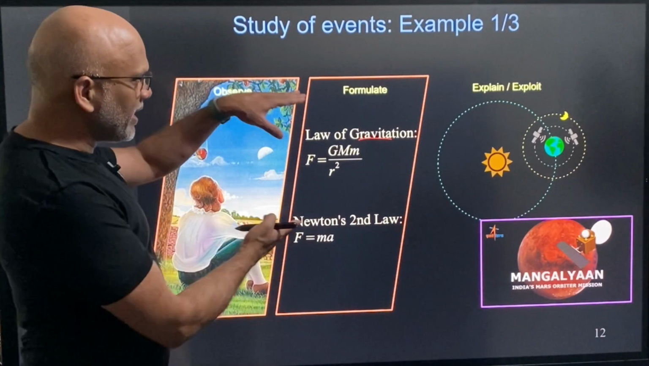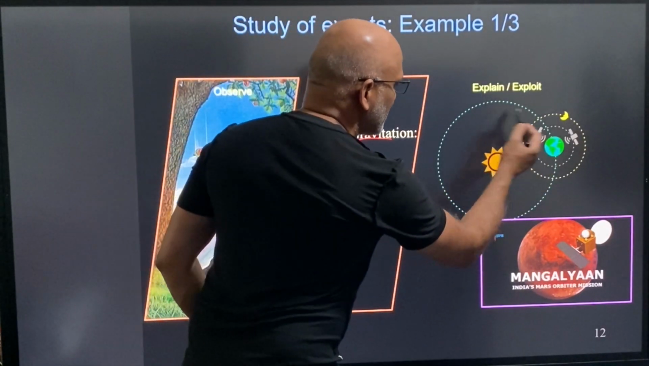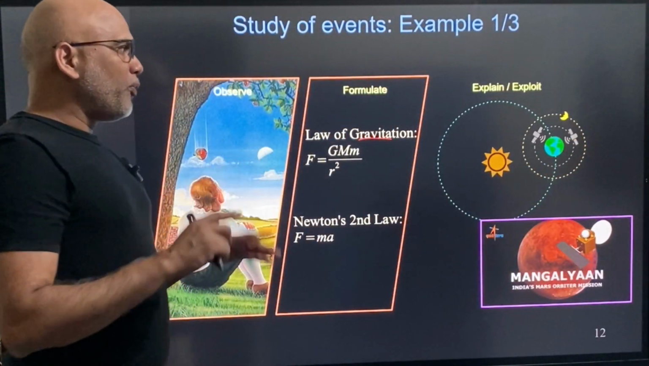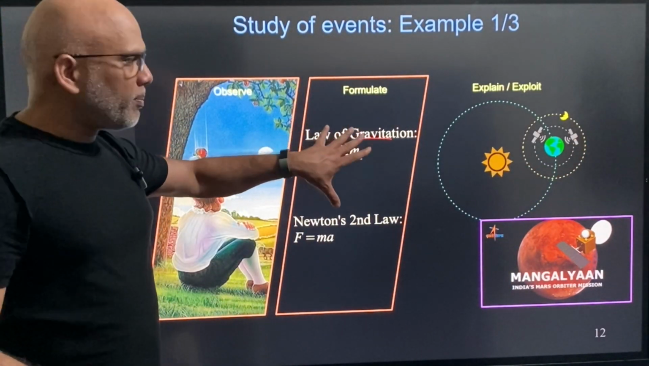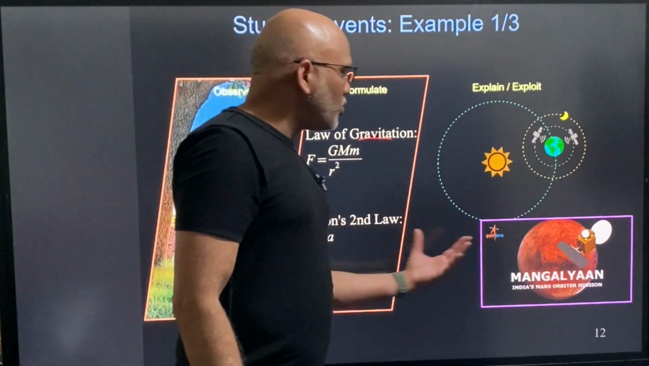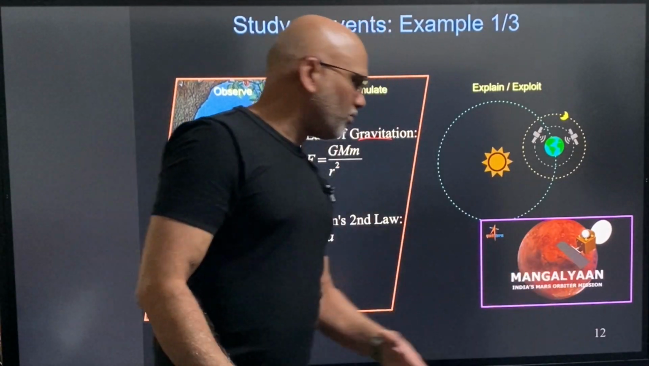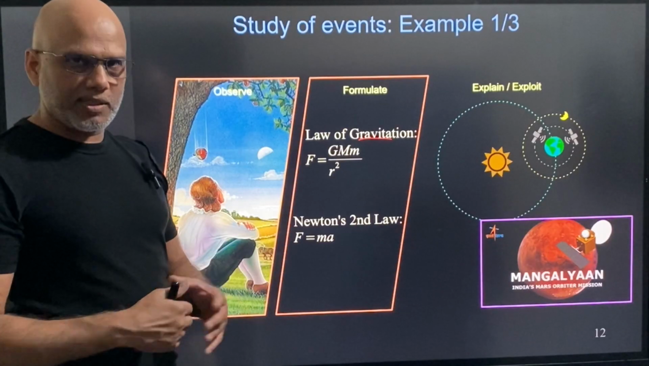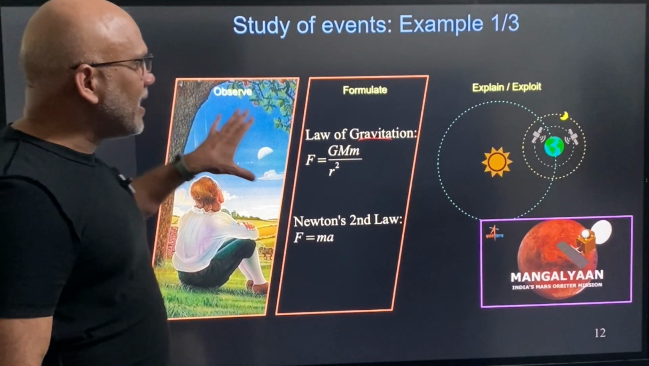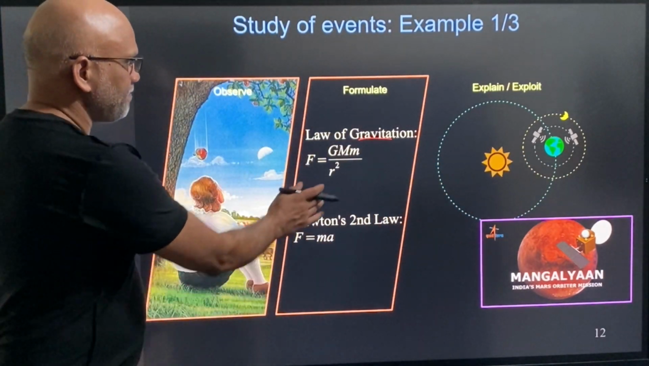laws of motion. So using this, we can explain why the Earth goes around the sun or why the moon is going around the Earth. And we can also exploit this or make use of this to send our own satellites around Earth or send our own satellites to Mars. That's how for example, the Mangalyaan was sent, right? So as you can see, a simple observation can lead to very consequential result, right? So that's the beauty of physics.